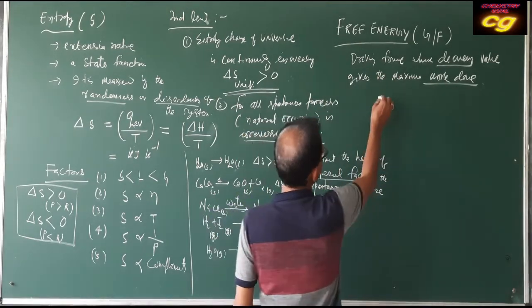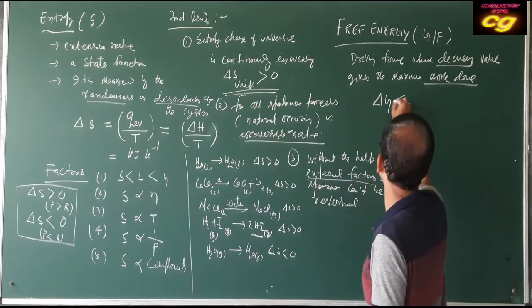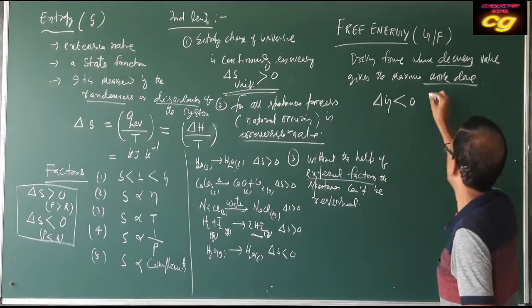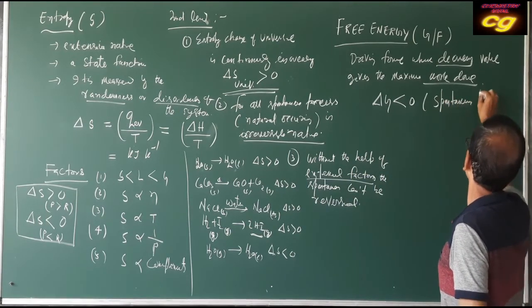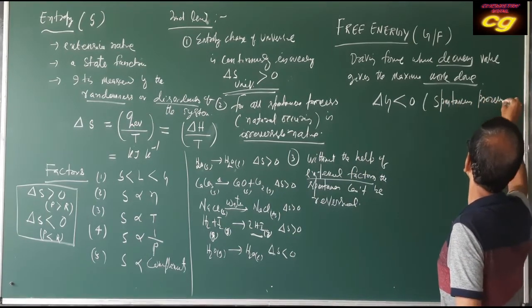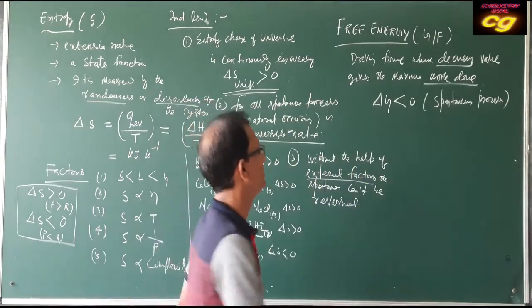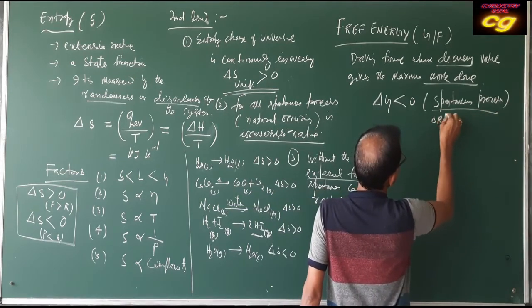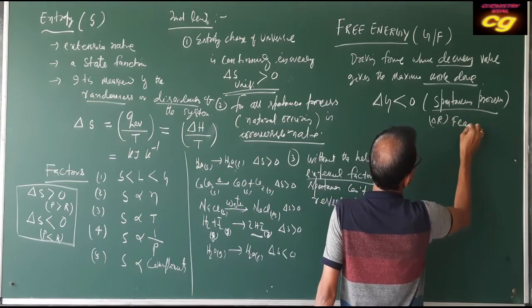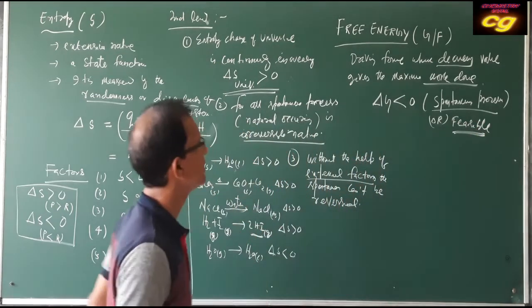That means the change in free energy must be negative for a spontaneous process. If the free energy change is negative, that means the reaction is spontaneous, that is, feasible. Feasible means possible.